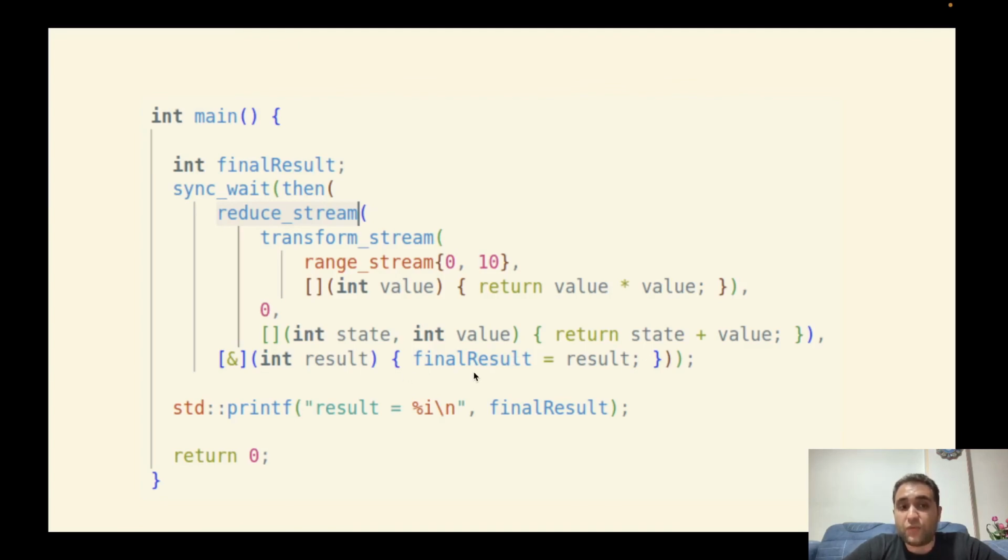It means this lambda function will run after this sender. Okay. And I think I forgot to mention it. The then function receives the result from the sender, and it passes the result to the second argument, to the lambda function. It means the reduced result will be passed to the lambda function, and here it is set to the final result function, and finally it prints out the final result. It will be the accumulation of this stream.